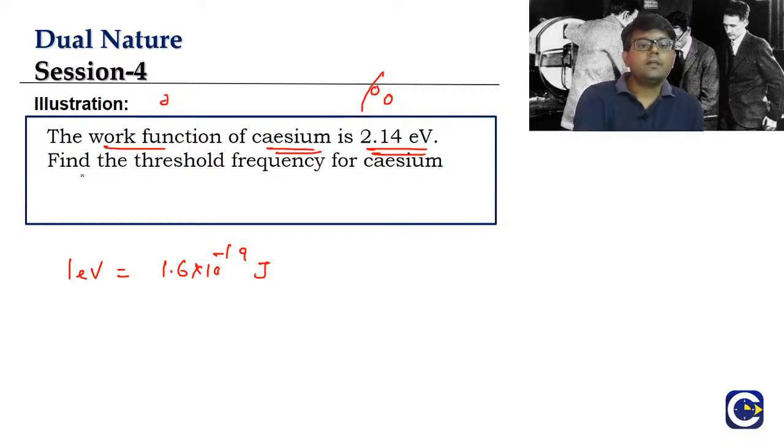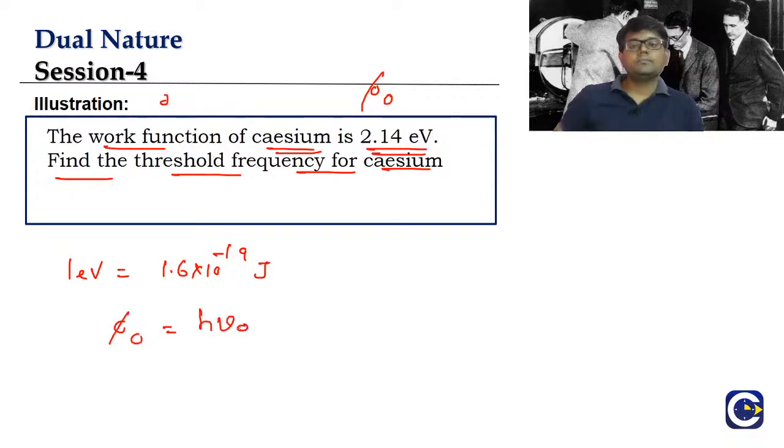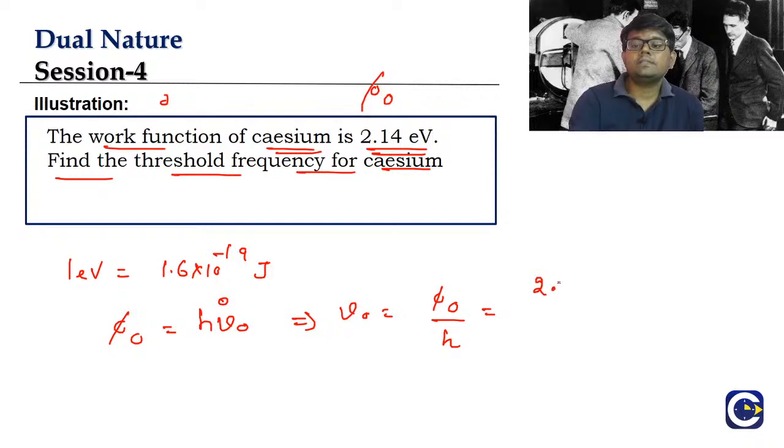What we need to find? Find the threshold frequency for cesium. What we have to find in this question, guys? We have to find the threshold frequency. What is the formula, guys? Work function phi naught is equal to h into nu naught. h is Planck's constant. This nu naught is the threshold frequency. Means nu naught is equal to work function by h.